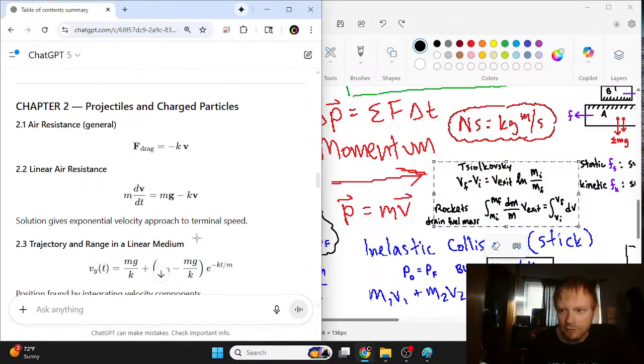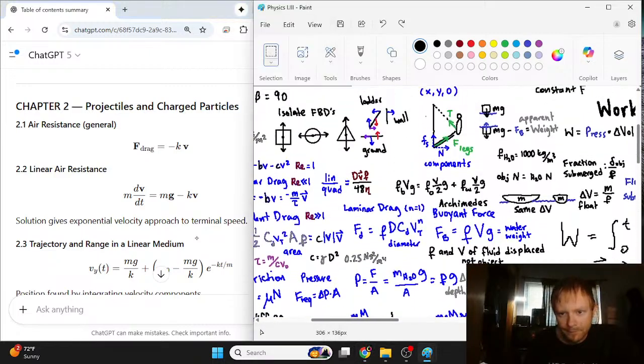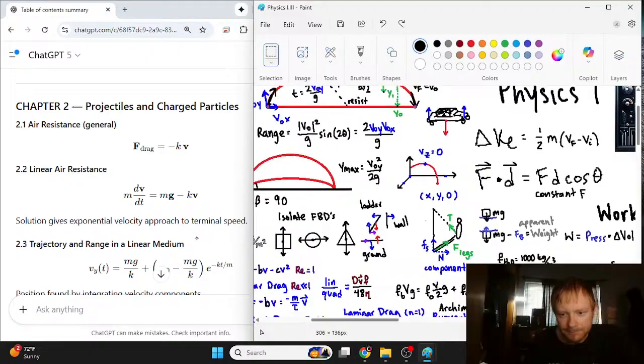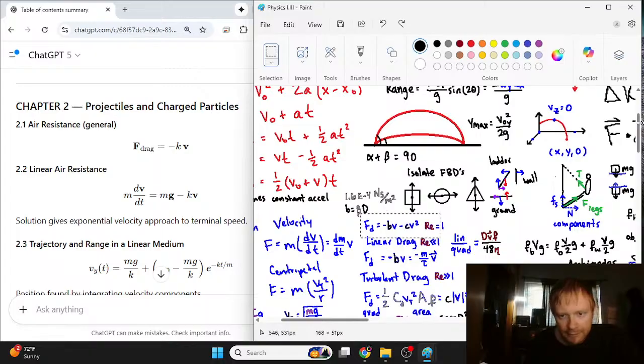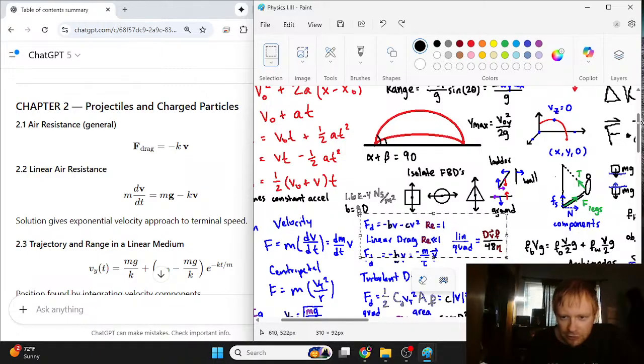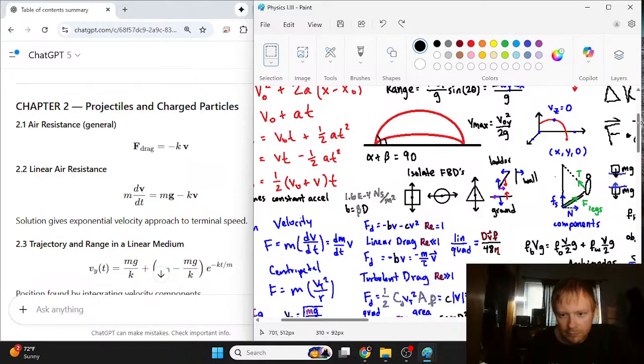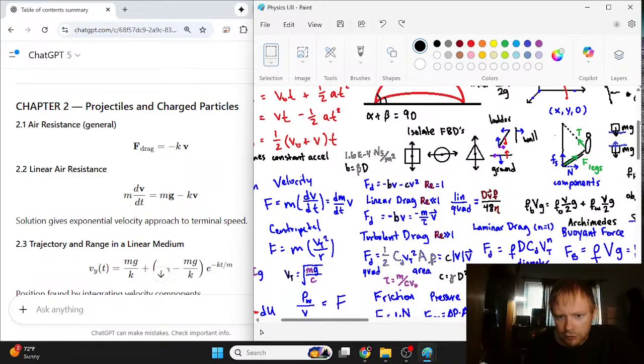Well, let's go back into this air resistance stuff because it's pretty important. It's probably what this exam is going to be mostly about. So again, we have the two equations, it's kind of up here. When you take the ratio between the linear and the quadratic form, you get Reynolds number divided by 48. If Reynolds number equals 1, then you have to consider both drags. If the Reynolds number is really small, then you focus on the linear drag. If the Reynolds number is really big, then you focus on the quadratic drag.